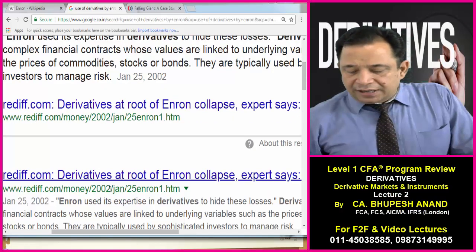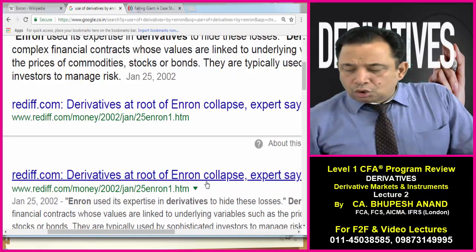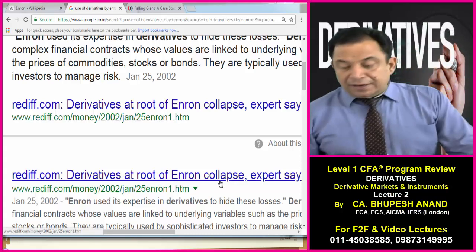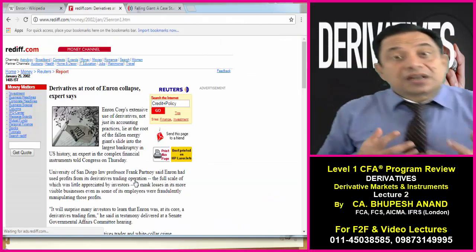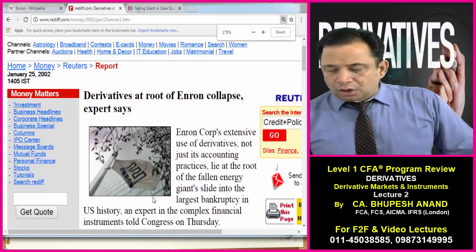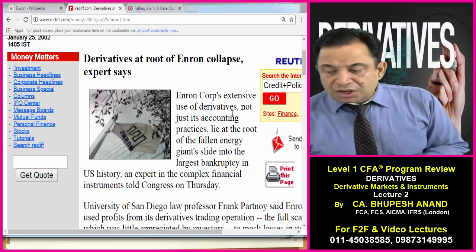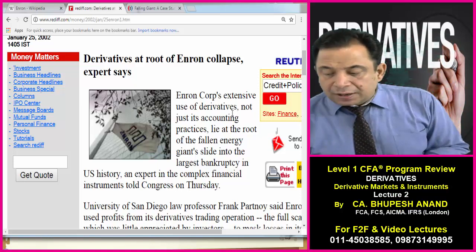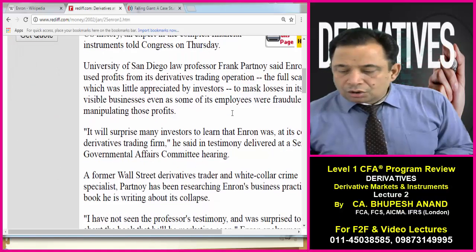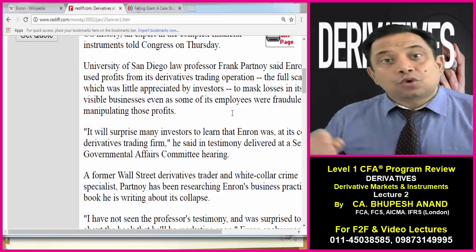Now see Enron, the derivative at the root of Enron's collapse. Because they entered into the OTC market, that was the main reason for the collapse of Enron. Extensive use of derivatives, not just its accounting practice, was also the root of the fall of the energy giant. And if you see the history, you can find out what the reasons were. The main reason was excessive use of derivatives through OTC markets.